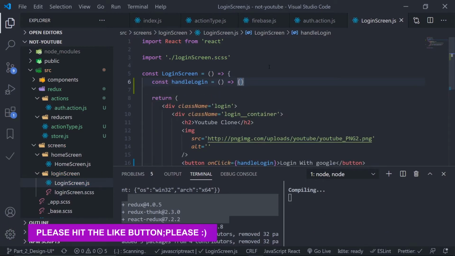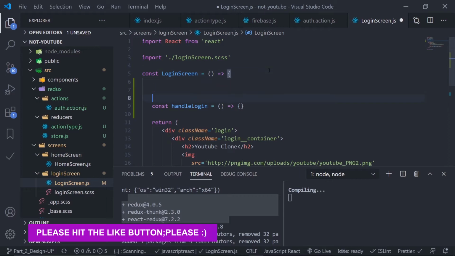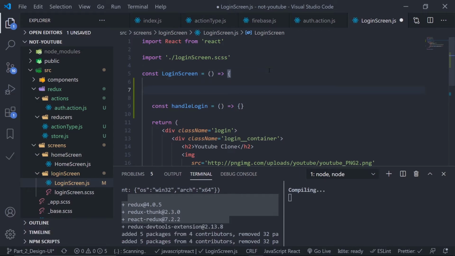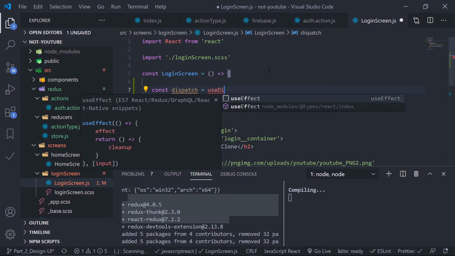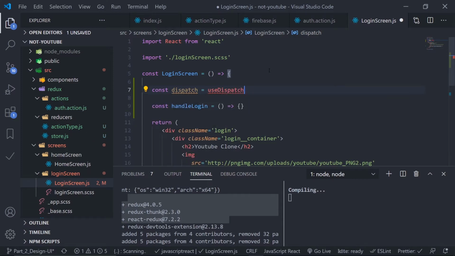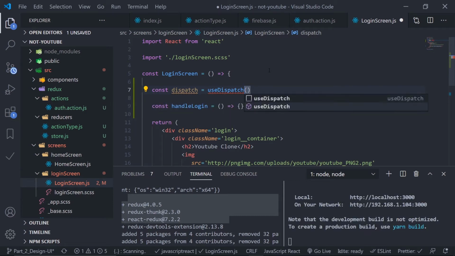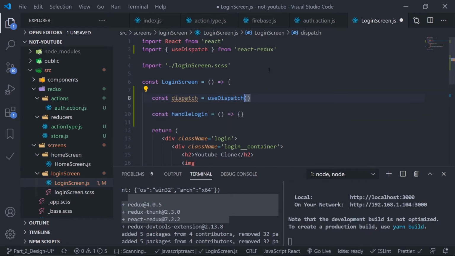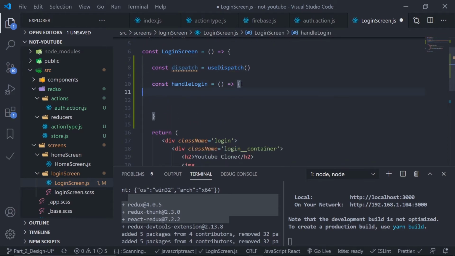So I need to get the dispatch function. And how can we get that? Using the use dispatch hook. Redux hooks is a revolution, by the way. So const dispatch, the use dispatch hook, use dispatch, this one should be auto imported, no? So control space should be auto imported from React Redux. Yes, use dispatch from React Redux. So I got the dispatch function using the use dispatch hook, and now I just need to dispatch this.